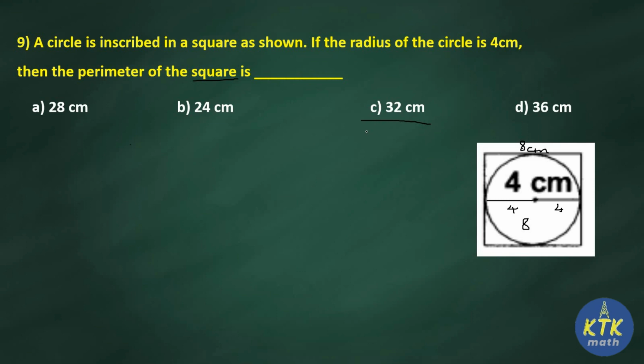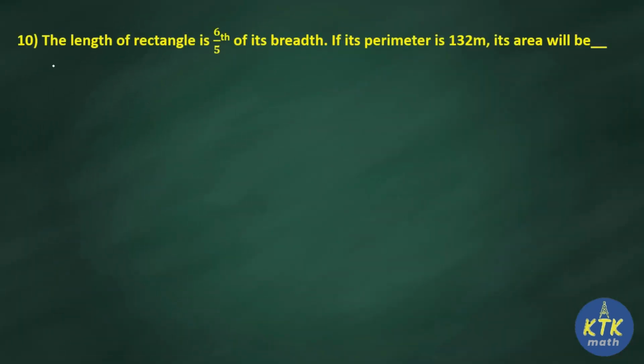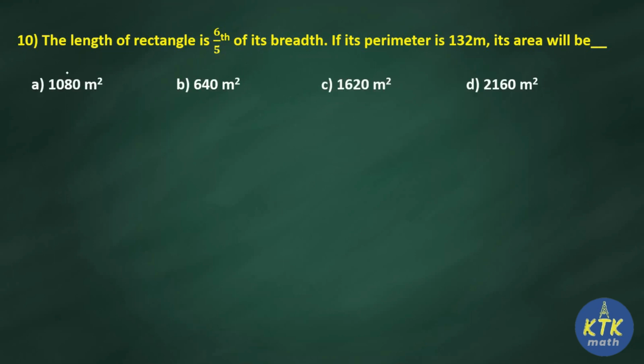We will move to the last question of this video. Now question number 10, the last and interesting question in this video. The length of a rectangle is 6 by 5th of its breadth. If its perimeter is 132 meter, its area will be. So here the length is not given, but the length is 6 by 5th of its breadth. It's a very interesting question.